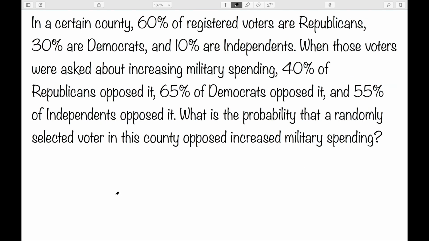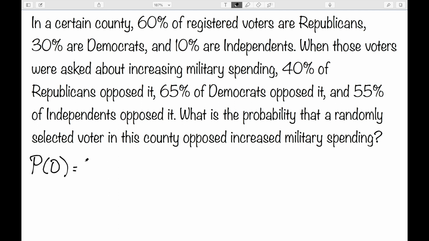In a certain county, 60% of registered voters are Republicans, 30% are Democrats, and 10% are independents. When these voters were asked about increasing military spending, 40% of the Republicans opposed it, 65% of Democrats opposed it, and 55% of independents opposed it. So what's the probability that a randomly selected voter in this county opposed increased military spending? So we want the probability that they opposed it.